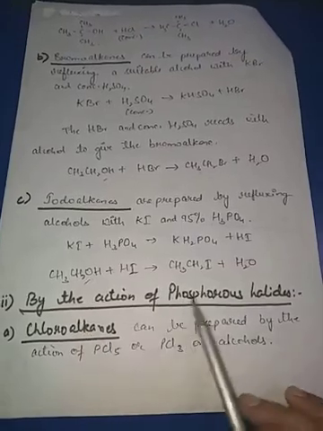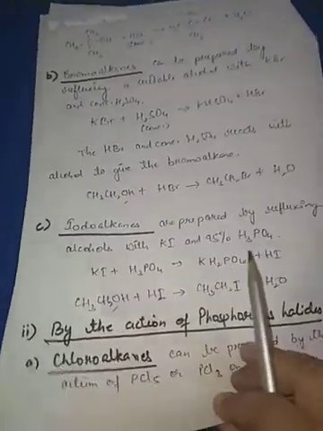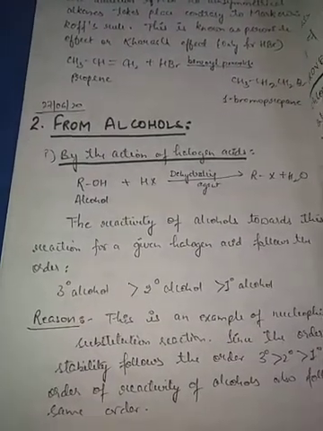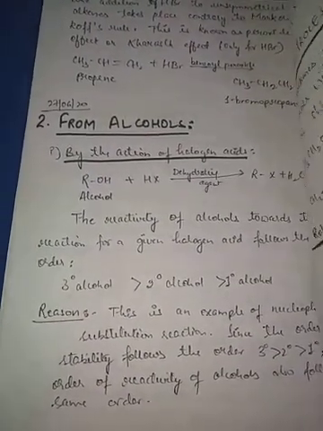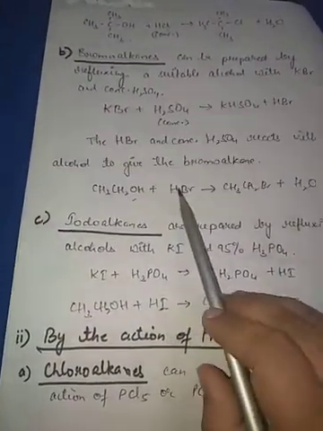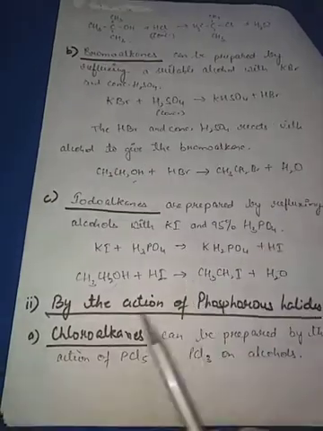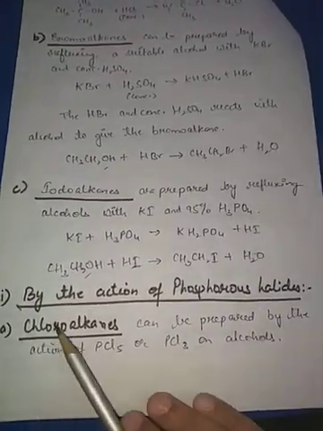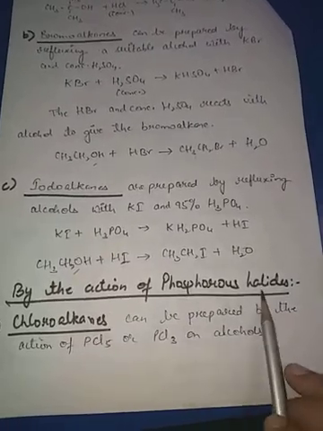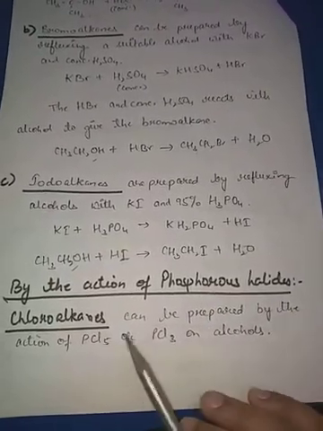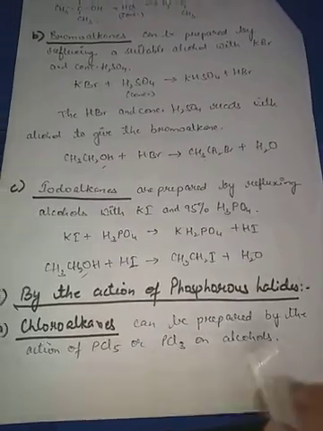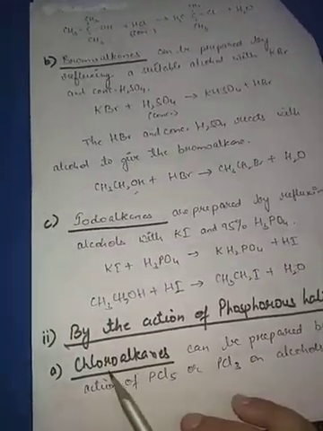Now, by the action of phosphorus halides. See, alcohols we are studying, but here it was the action of halogen acids, HX, where HCl, HBr, HI we have done. Now again alcohols will combine with phosphorus halides. Phosphorus halides means PCl3 or PCl5, phosphorus pentachloride or phosphorus trichloride. So we will see the reactions here.